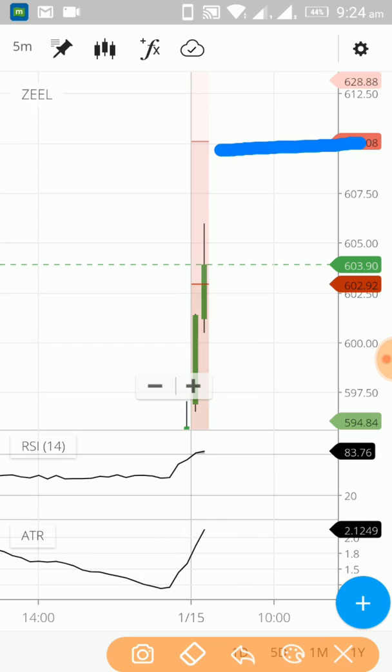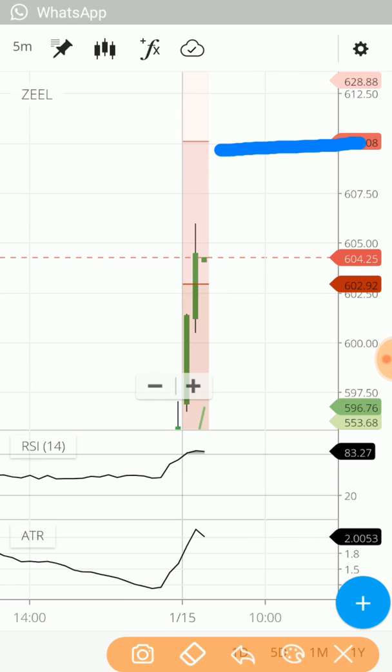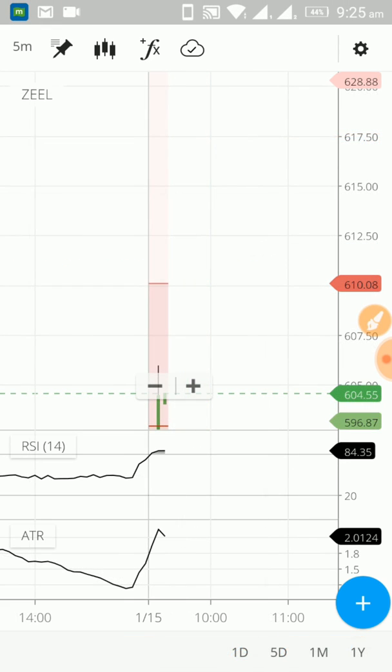So my target is 609, around this. There's a resistance line over there at 610, so my safe target is 609.